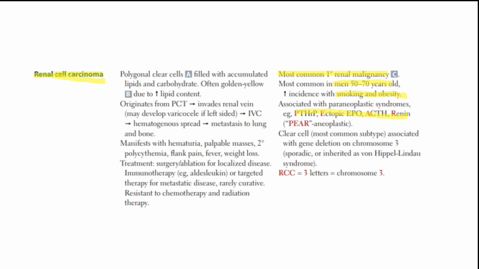hypercalcemia. You could learn it by this mnemonic: PEAR. P being parathyroid, E being erythropoietin, A being adrenocorticotropic hormone, R being renin.